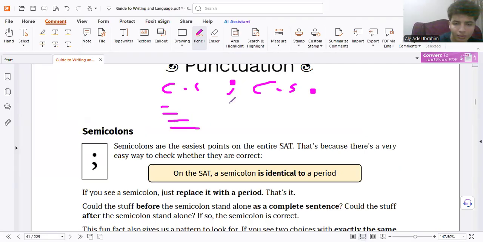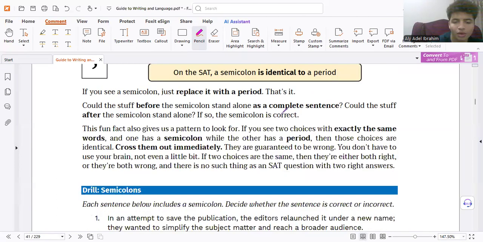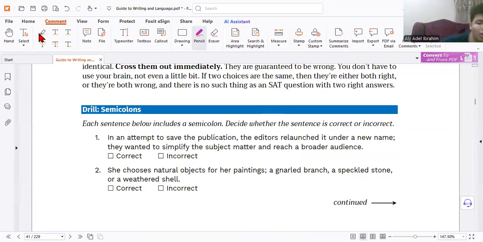So don't be surprised to find one simple, one complex. It can be, but check: is it a sentence or not? That's your job. Now I am going to check. Follow the rules. Semicolon. So I found the first one, right? Now I must find: is this piece of information a sentence or not?